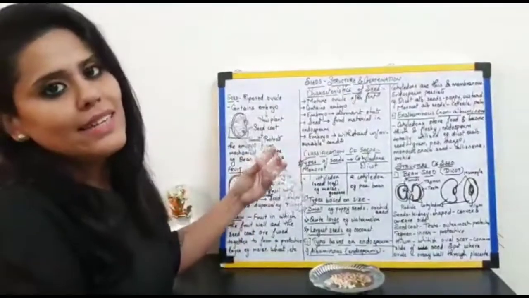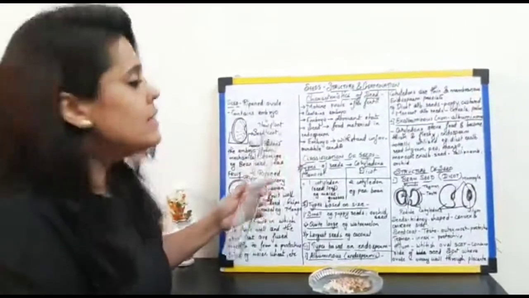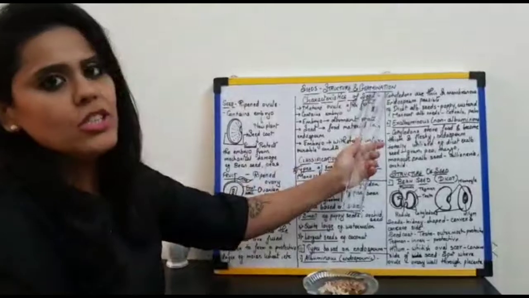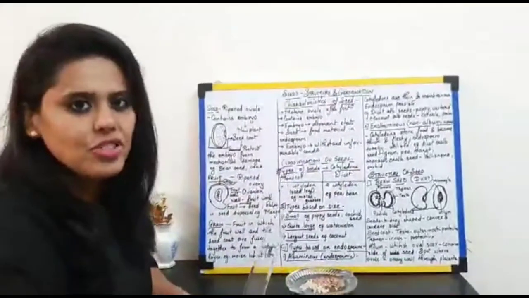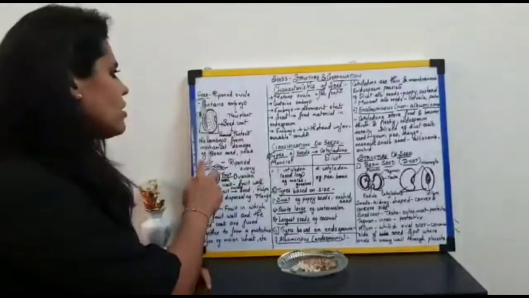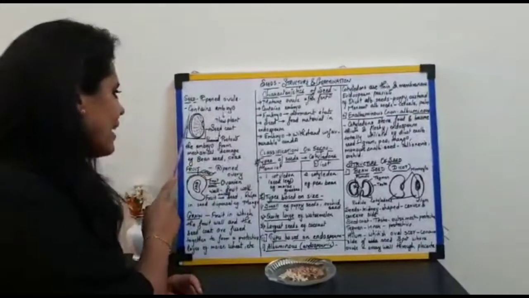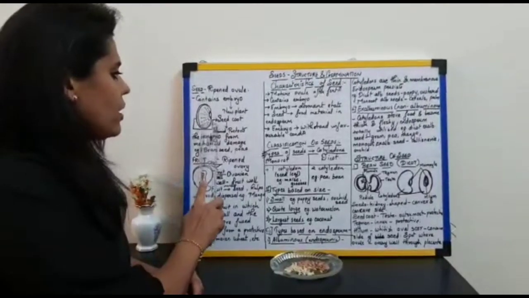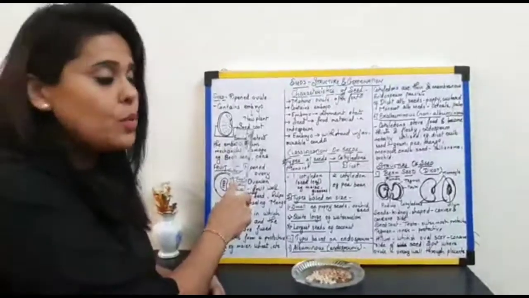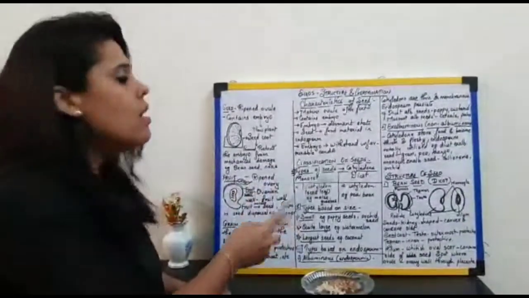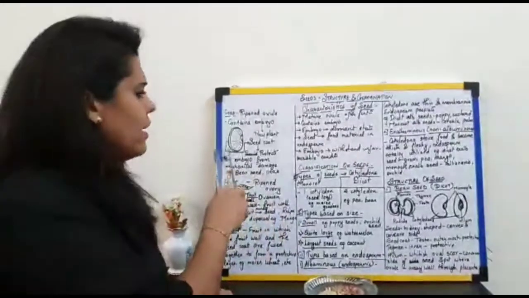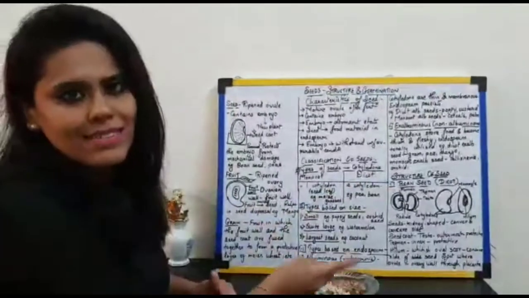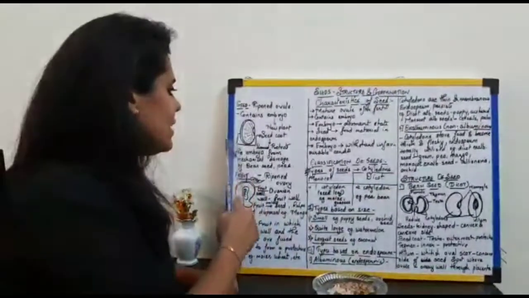What does it contain? It contains the embryo which further develops into the new plant. How? By the process of germination, which we have to learn and understand in this chapter. Now what else is present on the structure of seed? You all can see this second layer on the structure of the seed. As I have labeled with the arrow, it is nothing but the seed coat. The seed coats are two in number, the testa and tegmen. We would understand the details of this testa and tegmen in the structure of the seed. As of now, it is only the seed coat part.